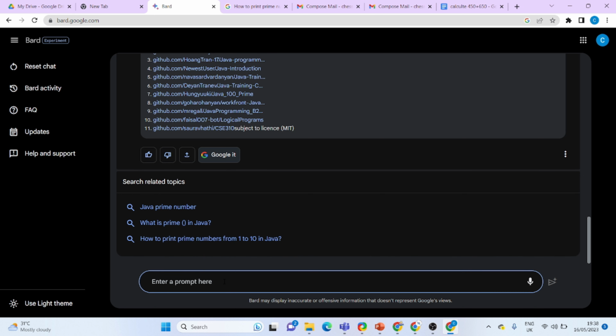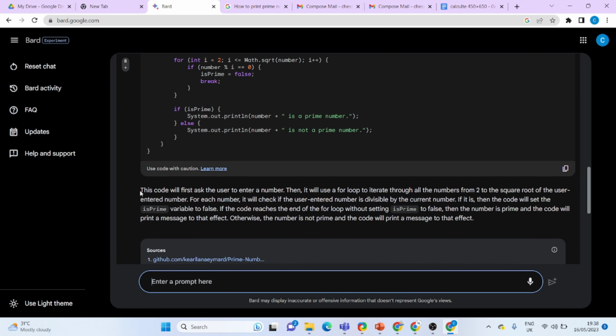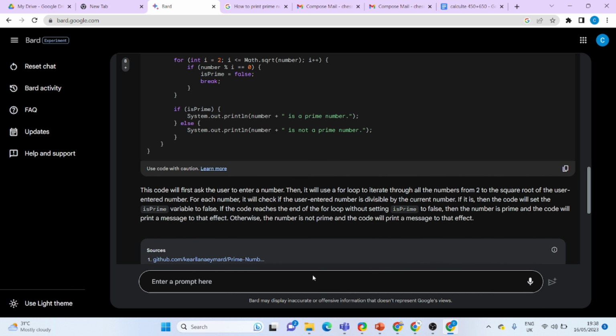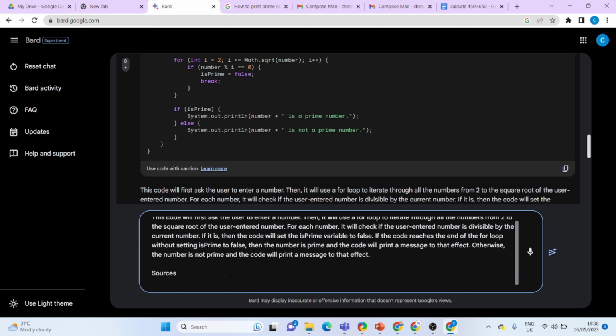Another thing that I want to tell is, if you want to translate any paragraph, I just copy this and I want to translate this. So I'm typing: translate this para to Tamil, because this is in English and I want to translate it to Tamil.